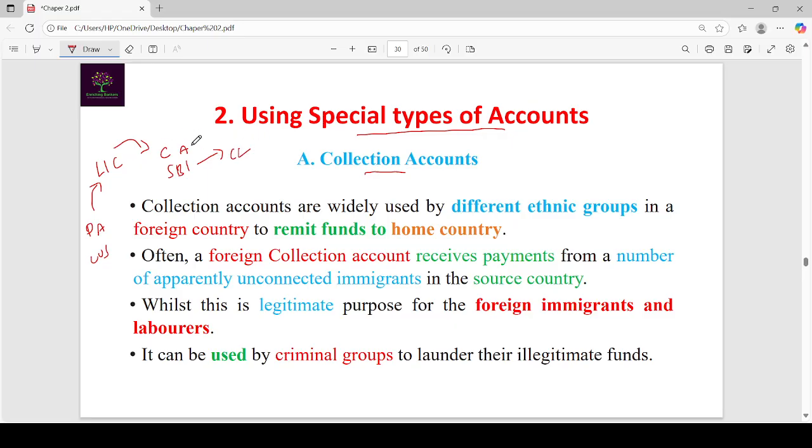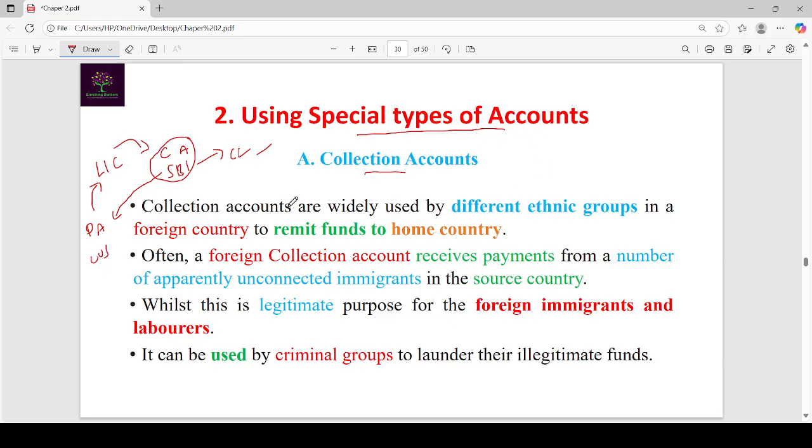Here SBI just monitors the transactions in the collection account. SBI does not have details of LIC premium paying customers and claiming customers. It just monitors the transactions in the collection account of LIC. LIC has the details of its customers.